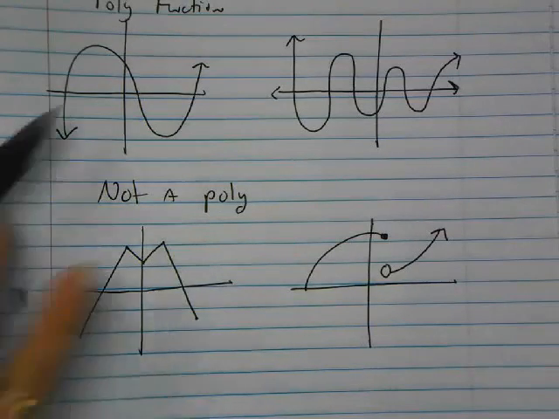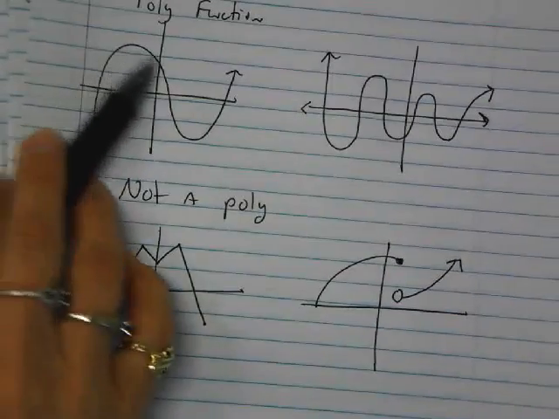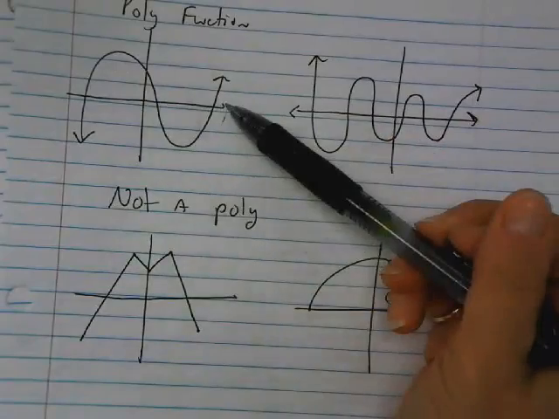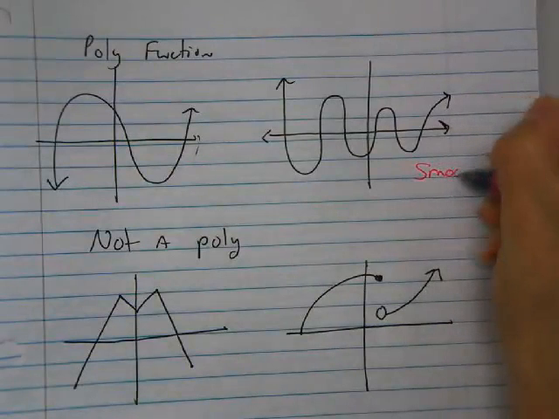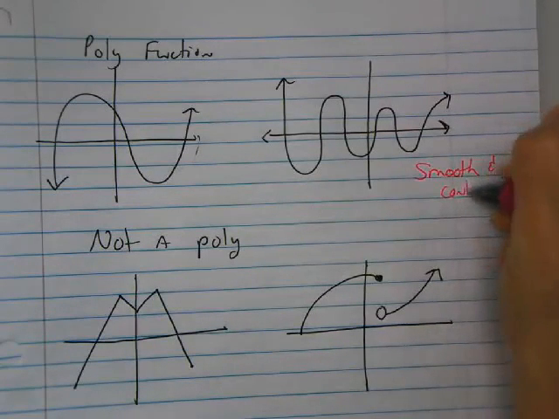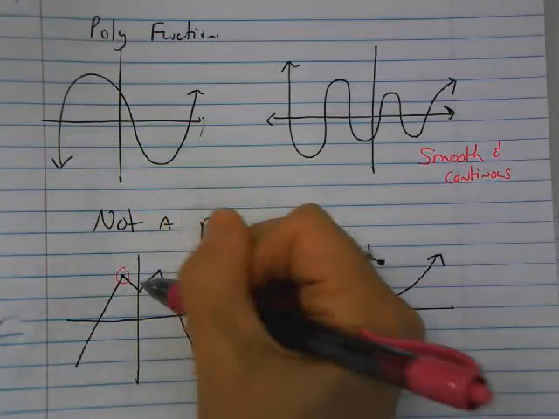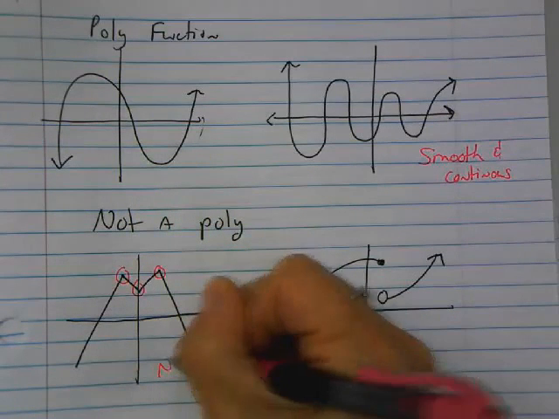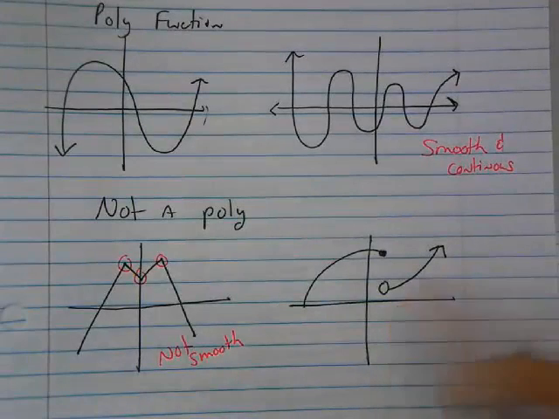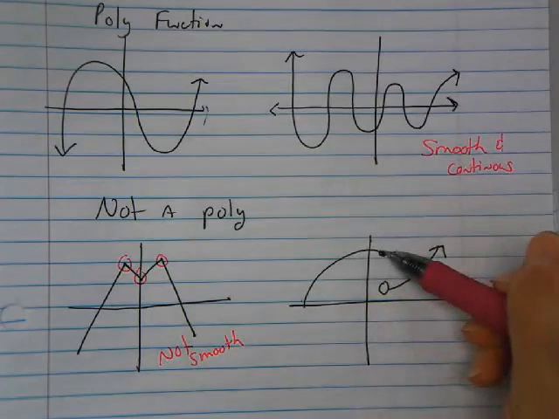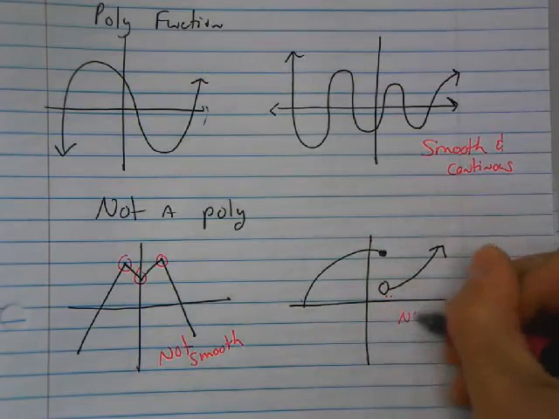So, what can you determine? A polynomial function has to be a few things. It has to be smooth, and it has to be continuous. Okay? So they must be smooth and continuous. If you notice, this one fails because it's not smooth. It has all these jagged points. And this one fails because it starts here, it goes to here, and then it drops. So it is not a continuous function. I actually have to pick my pen up and move it. So this is not continuous.